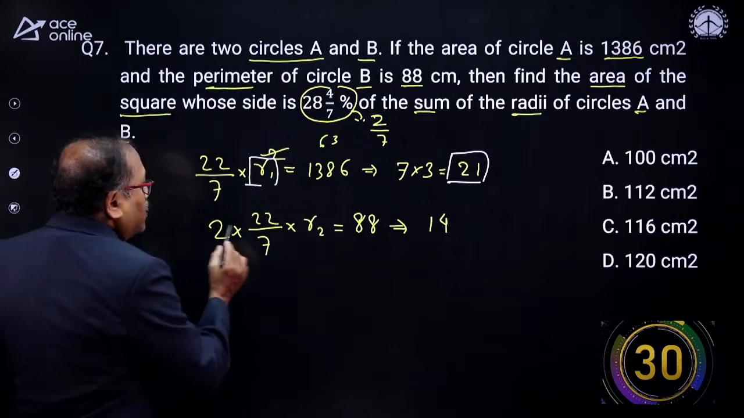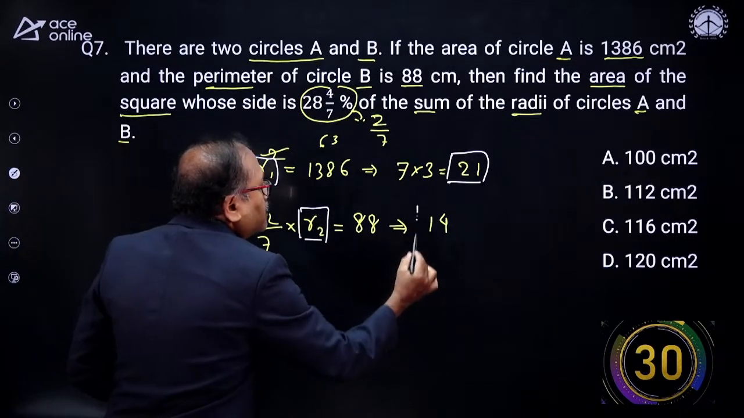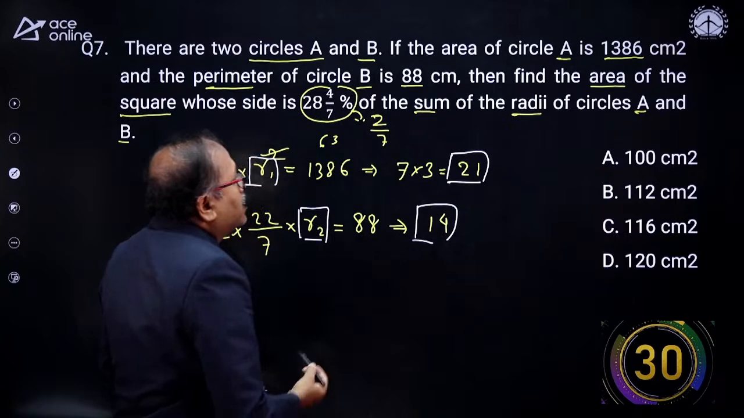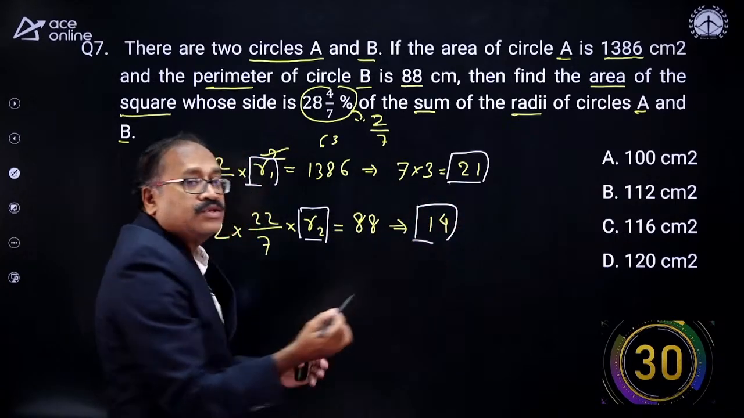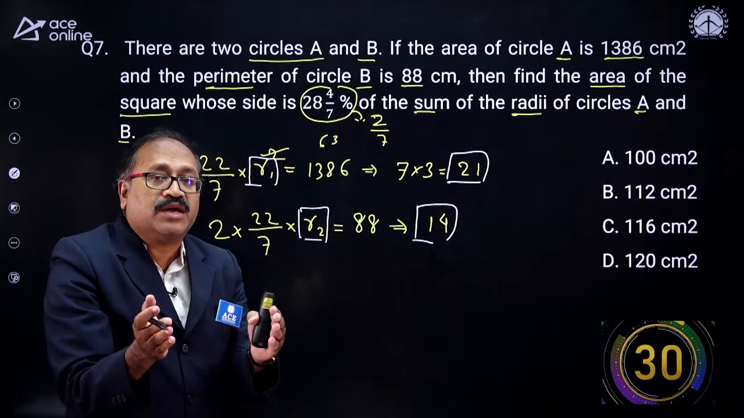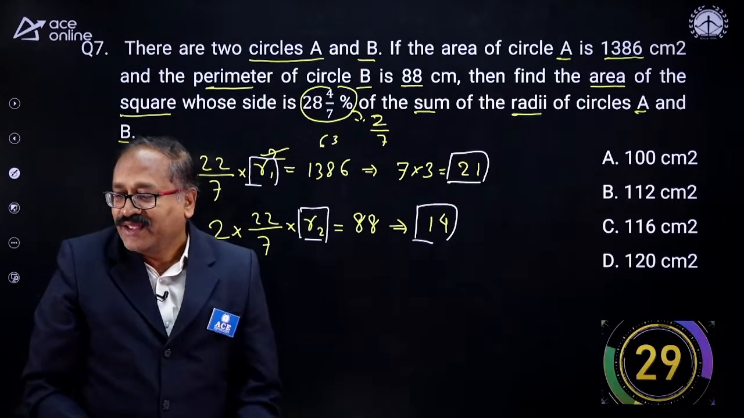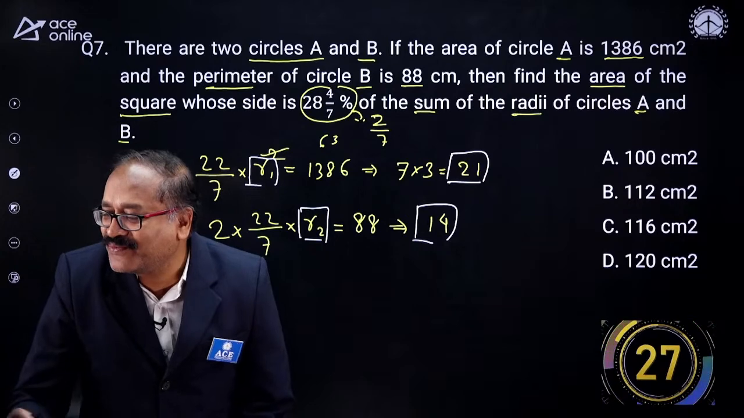R2 is 14. So the side of the square is half 2/7 of these two. So you get the side of the square, you get the area of the square. So from here, 30 seconds for you. Answer it.